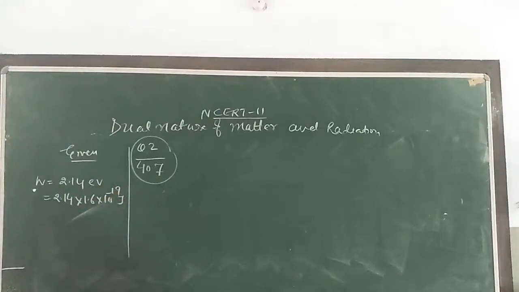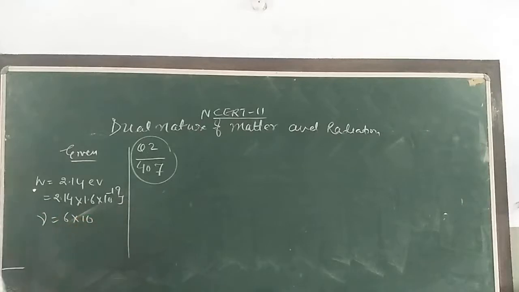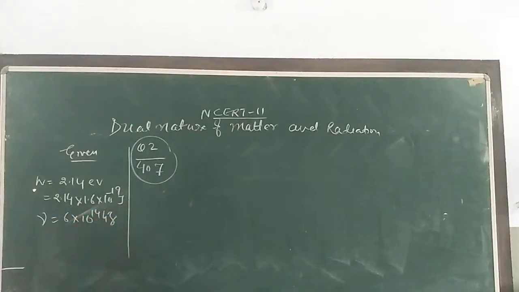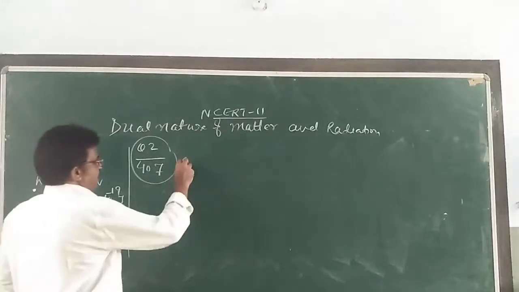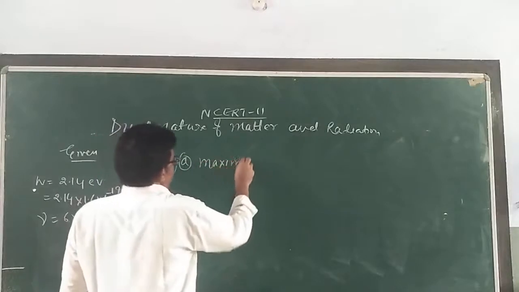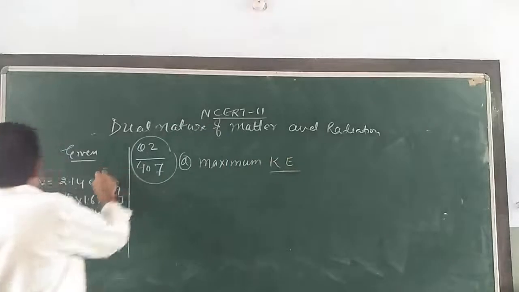Here, light of frequency nu is given to you, that is 6 into 10 raised to the power 14 hertz. This is given here, incident on the metal surface. Photo emission of electron occurs. Then what is the maximum kinetic energy? First I am going to find out the maximum kinetic energy. You have to find this. These are the things given.